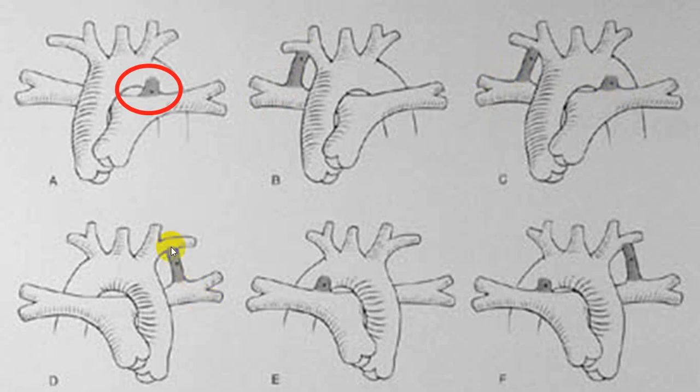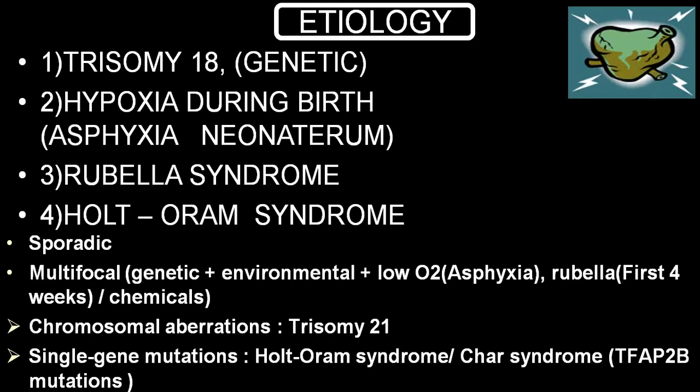You can have a left subclavian to a branch of the left pulmonary. You can have the aorta communicating with the right pulmonary artery, or a permutation combination. The most common is the left pulmonary artery communicating after the subclavian, which we call post-subclavian.